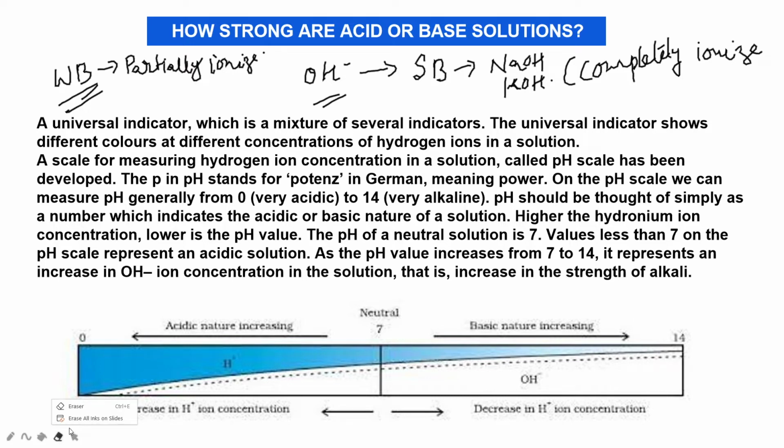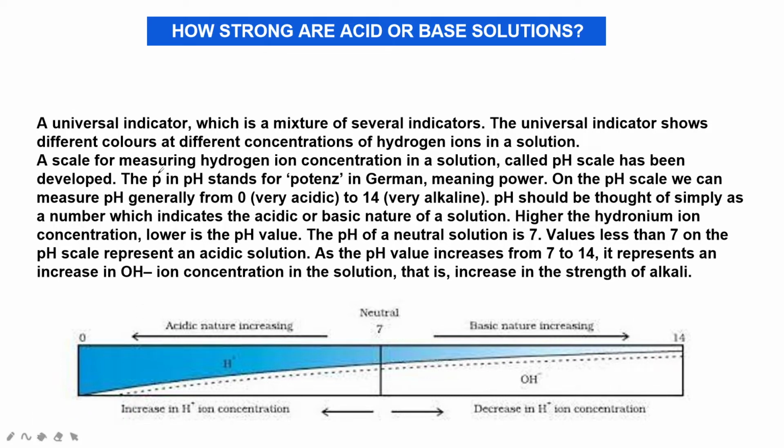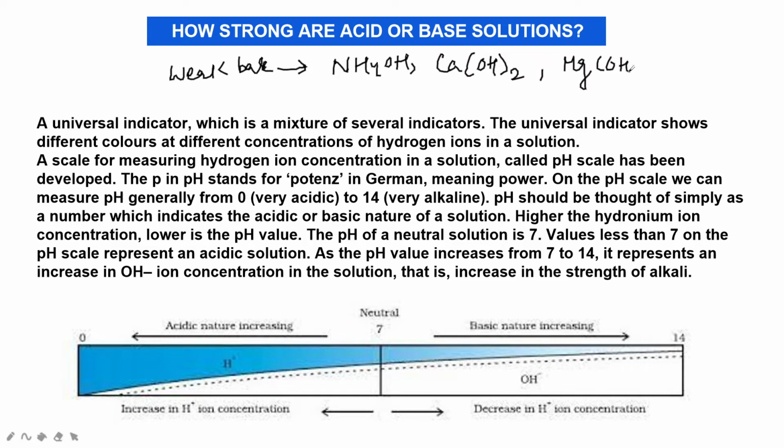Examples of weak bases are ammonium hydroxide, NH4OH, calcium hydroxide, and magnesium hydroxide. These all come under weak bases. Here the base partially dissolves in water and produces a very small amount of OH minus ions, meaning hydroxide ions.